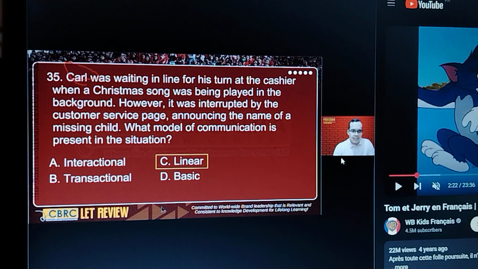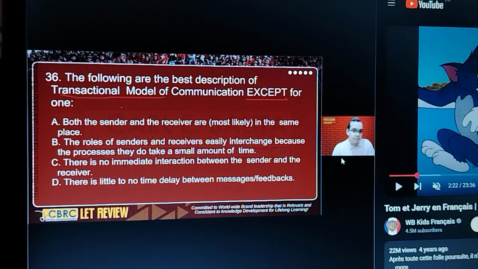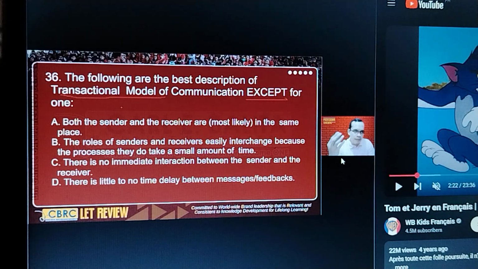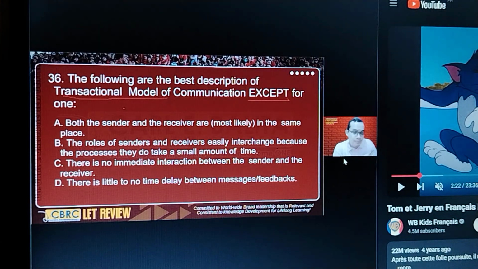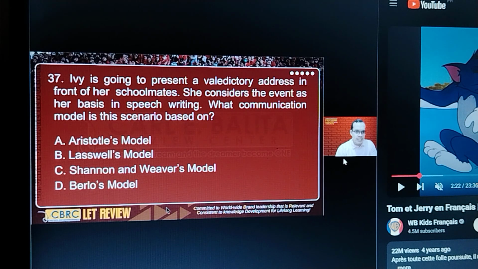Okay. Next is 36. You have the keyword here, except, and you have the transactional model. So where do we use the transactional model again? In what setting? Business setting. And what type of feedback is given here? Is it fast or slow? If it's transactional, it's fast, it's deliberate. But we're looking for the exception. So what is the correct answer? The correct answer is letter C because of the word no, which is wrong. Because in the transactional model, there is immediate interaction. All right? Okay, let's move on to 37.